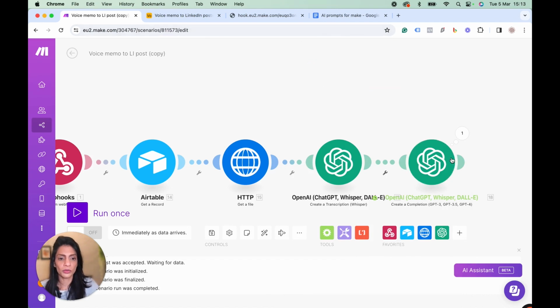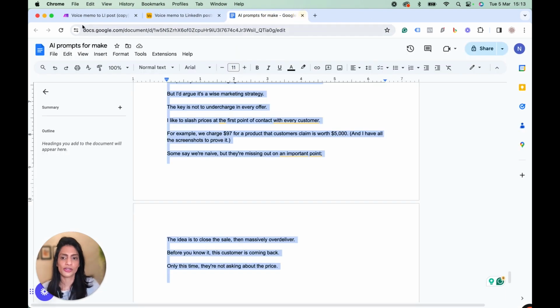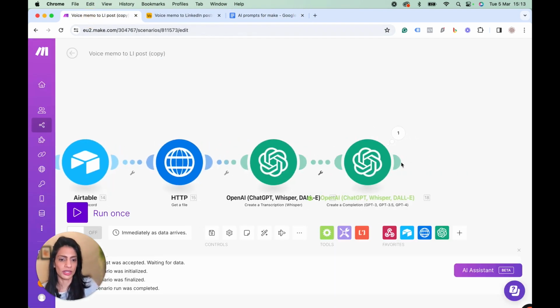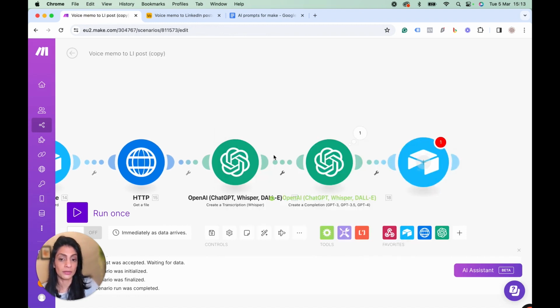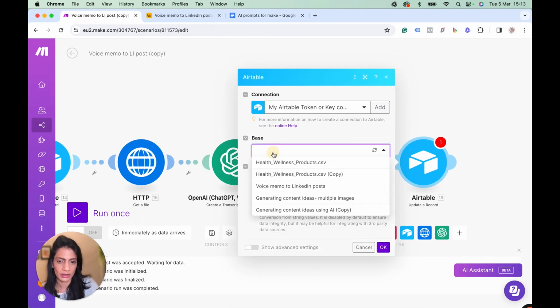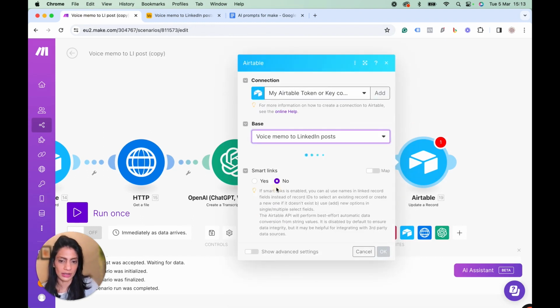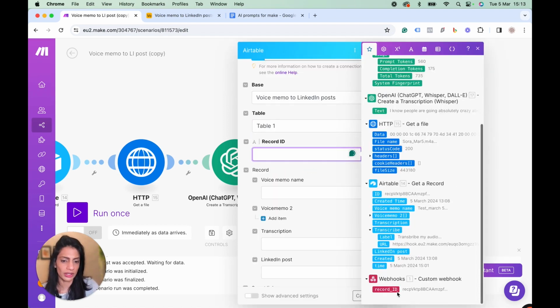Next, what do we want? We want the transcribed text and the LinkedIn post to be populated in our Airtable base. So all you have to do is create the last module, which is the Airtable update a record module. That's the base we're using. This is the table. That's the record.